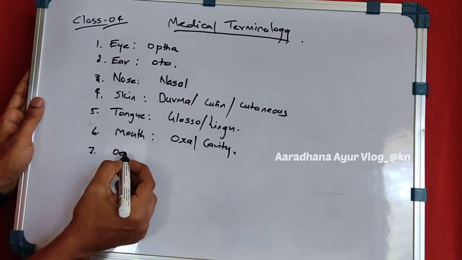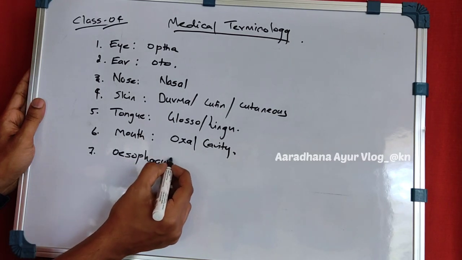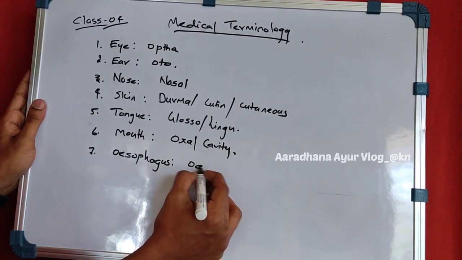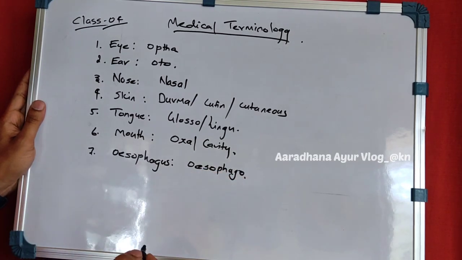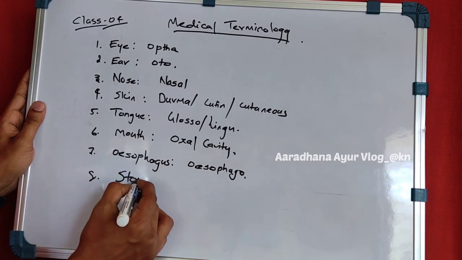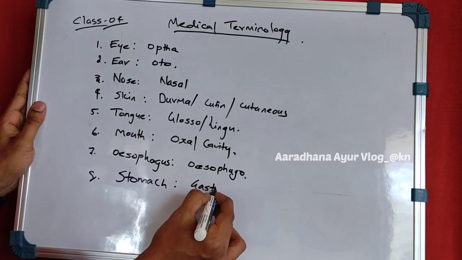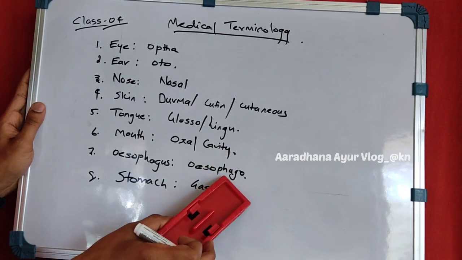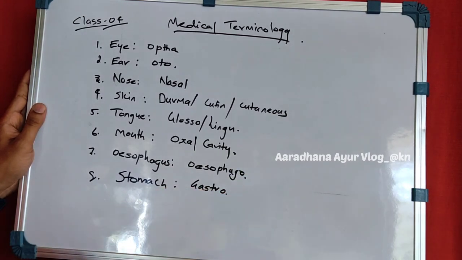Next is the esophagus. It is very easy; its medical terminology is the same, esophago. Next is the stomach. You might have heard someone say there is a gastric problem, gastric acid.